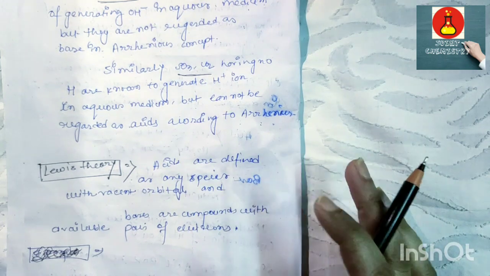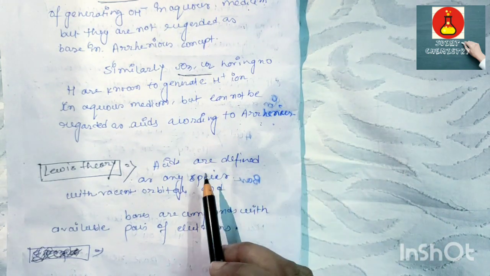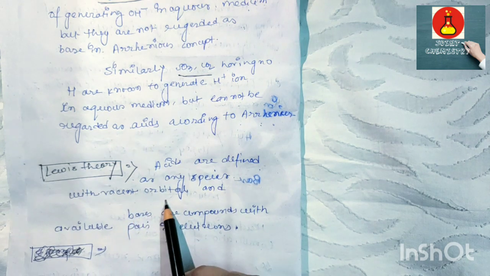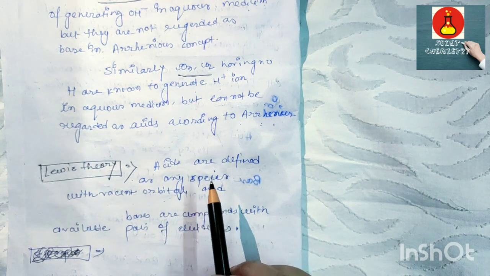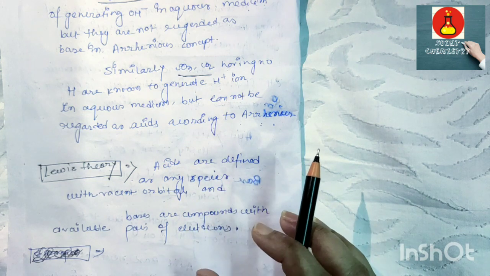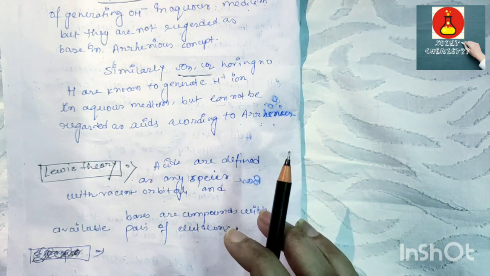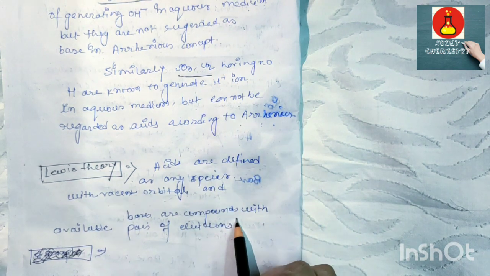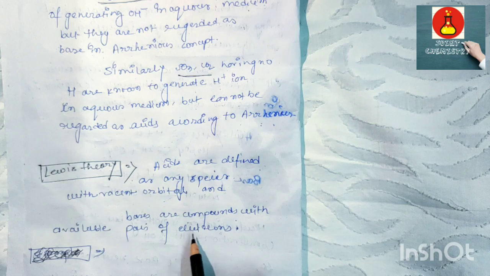Now, what is Lewis theory? According to Lewis theory, acids are defined as any species with a vacant orbital. That is, according to Lewis theory, species having any vacant d orbital or vacant p orbital are regarded as acids, and bases are compounds with available pairs of electrons.